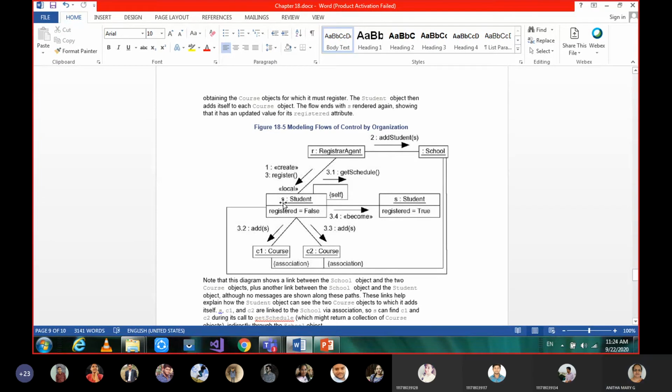After 1, do we have a message 2? Yes. After creating the student's instance, it is adding the student into the school. But here the registered status is false, and here they are adding. Once that is added, we are going to give the registration. So the register agent is nothing but the office person who is there.